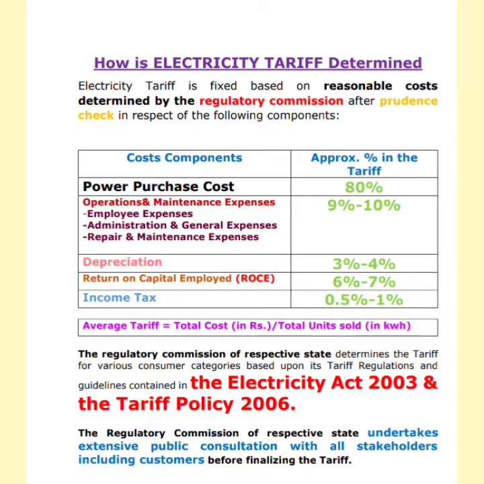Let's say the total cost after all these components is X, and if you assume the total units that will be sold in the year to come is Y, then if you divide that cost by the total units you are going to sell, it is the average tariff per unit, in kilowatt hour, of that particular